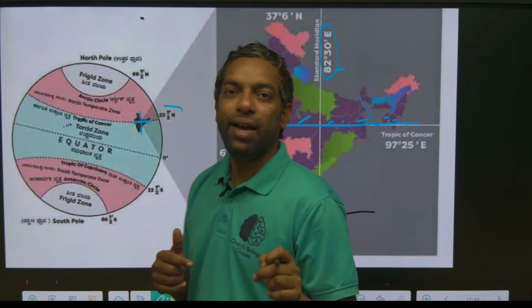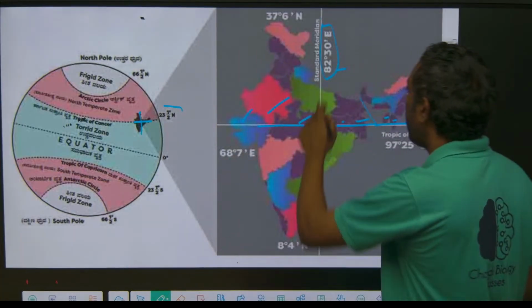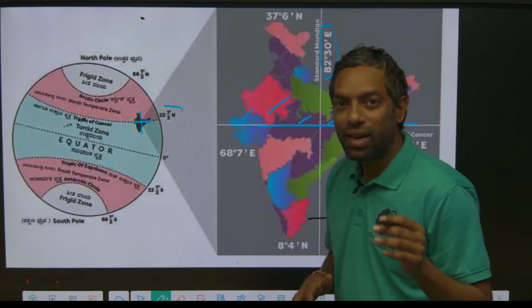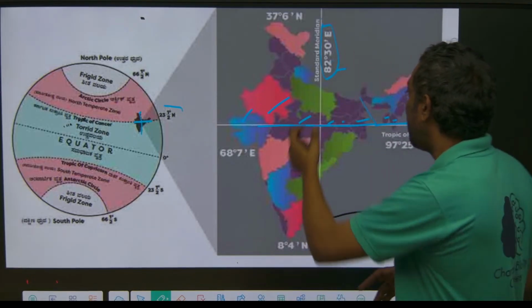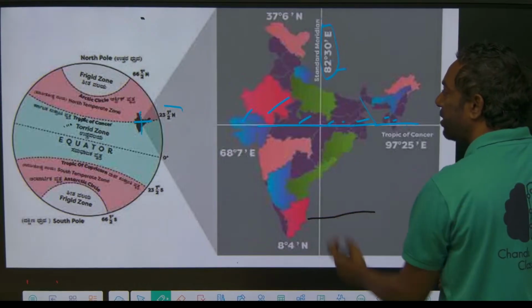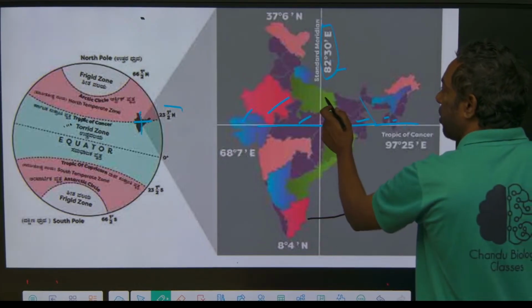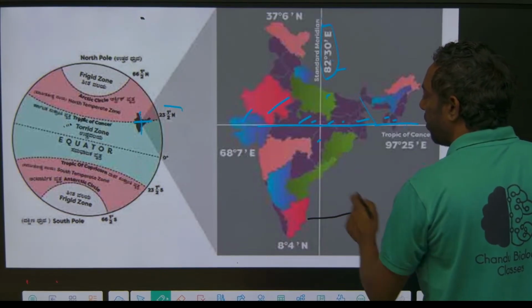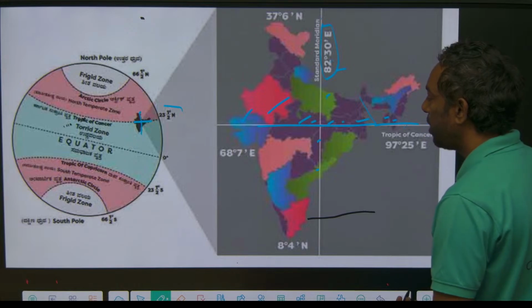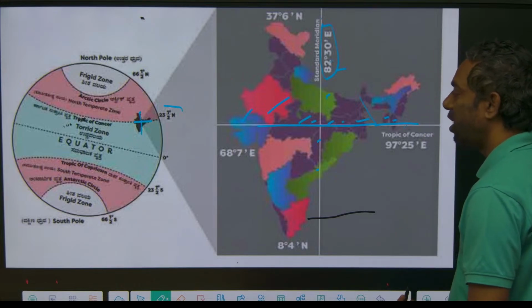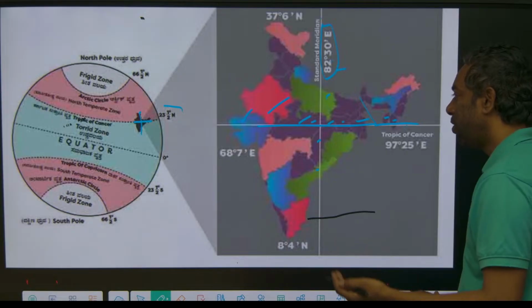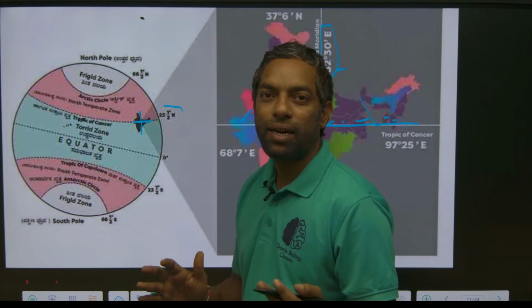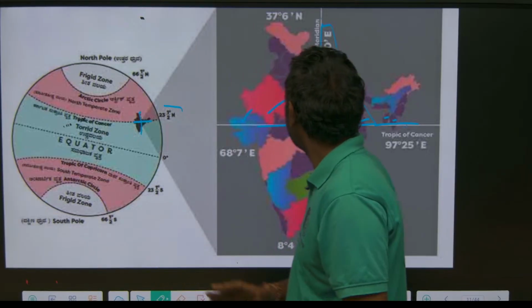We can call it the standard meridian, which is 82 and a half. They did ask in a previous year UPSC question, the standard meridian crosses how many states? That is Uttar Pradesh, Madhya Pradesh, Chhattisgarh, Andhra Pradesh. How many? 4 states. The standard meridian 82 and a half crosses 4 states.